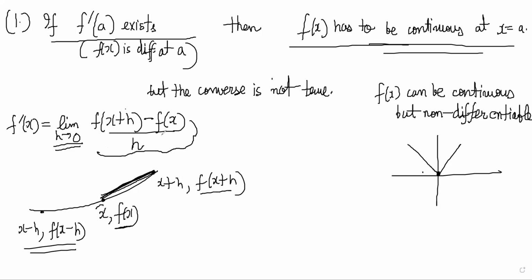Limit exists means it has a derivative, right? So now what you can say here is f of x plus h minus f of x, this part can be written as f of x plus h minus f of x by h into h.